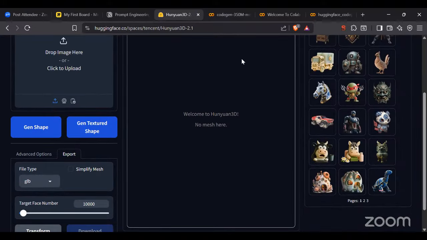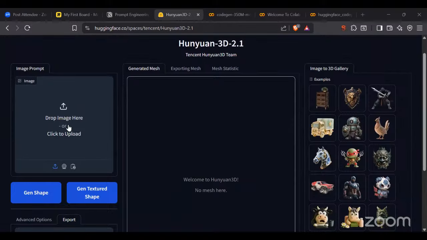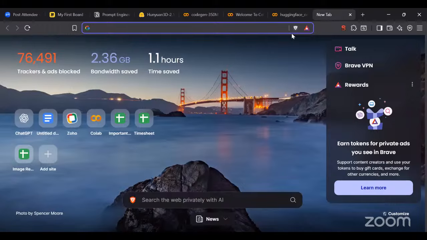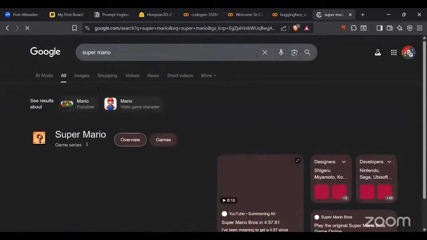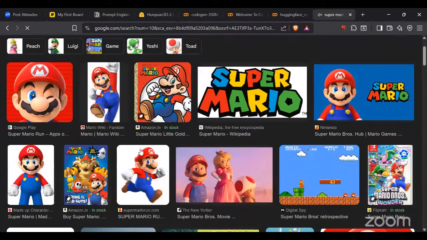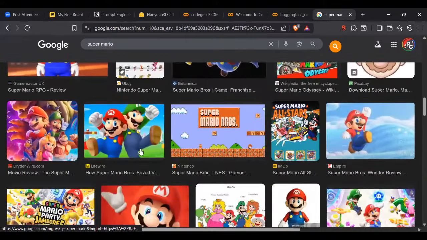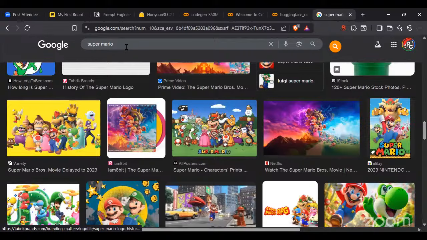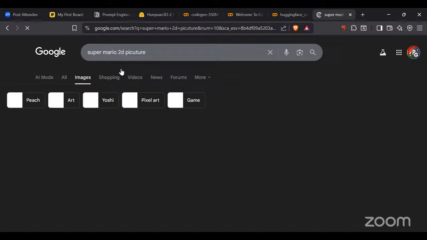तो यहाँ पे if you see, this is the model I'm having, ठीक है? And यहाँ पे आ रहा है कि drag and drop any picture here. Let's say I'm going to go to Google and search for a Super Mario image. ठीक है? I'm going to take any two-dimensional picture. Which picture should we use? Super Mario 2D picture. ठीक है? The picture should be of somewhat good quality.